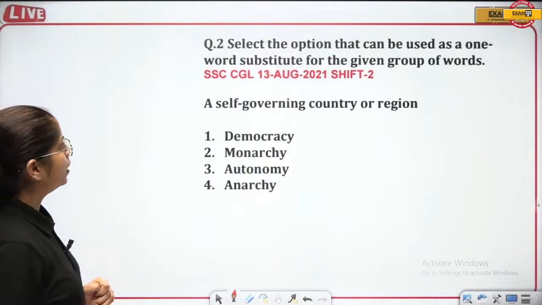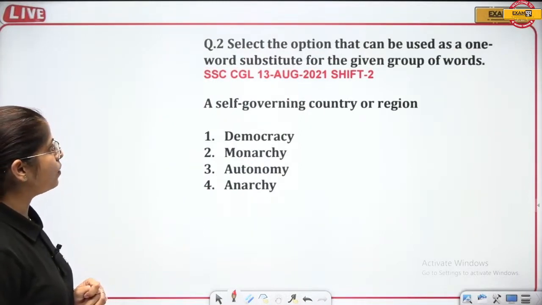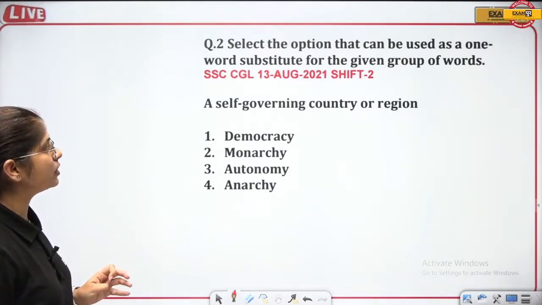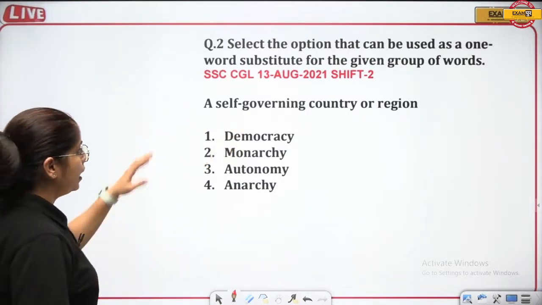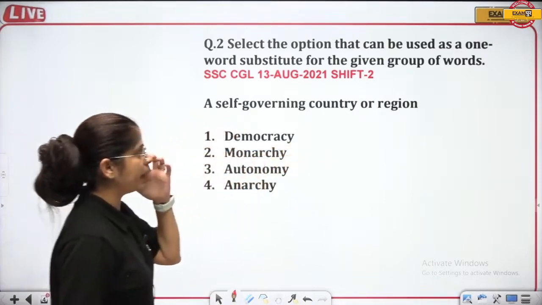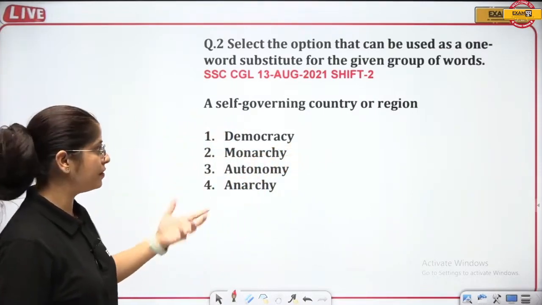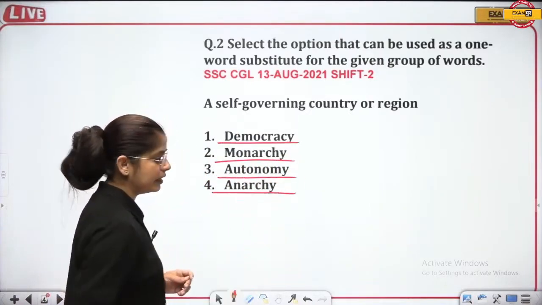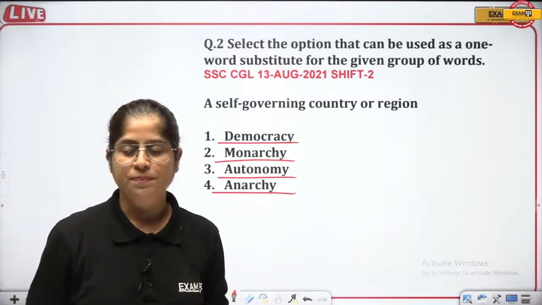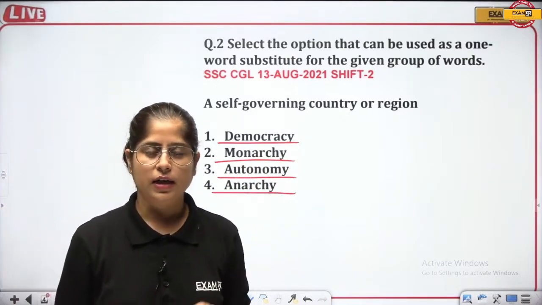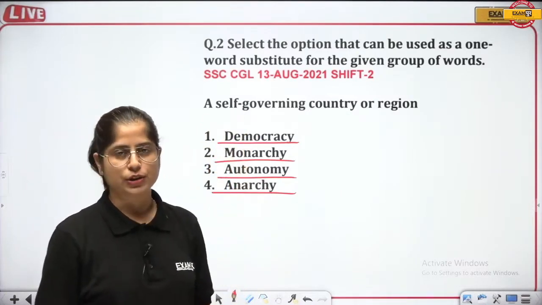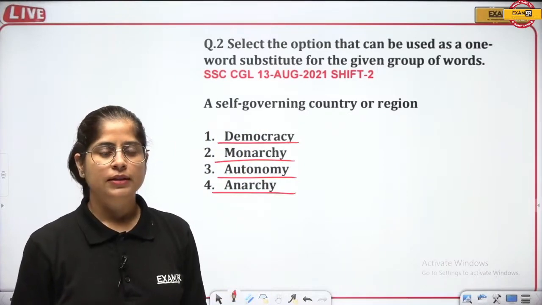Let's see this. Select the option that can be used as a one word substitute for the given group of words. SSC CGL 13th August 2021, shift 2, right? A self-governing country or region is known as, what do we call a self-governing country or a region? Is it democracy? Is it monarchy? Is it autonomy or anarchy? Guys, quickly answer this one. What would that be?